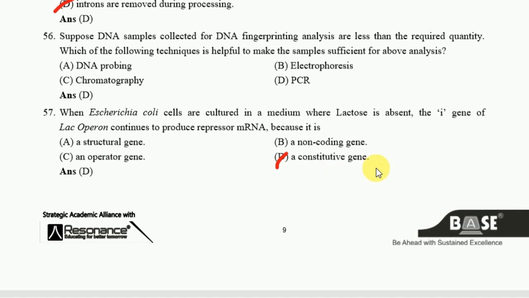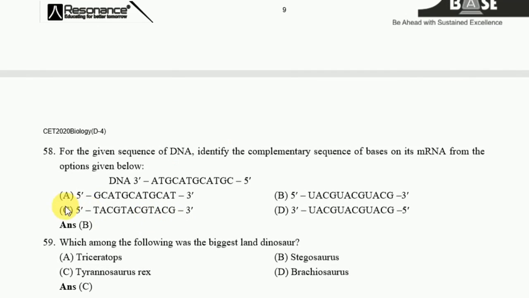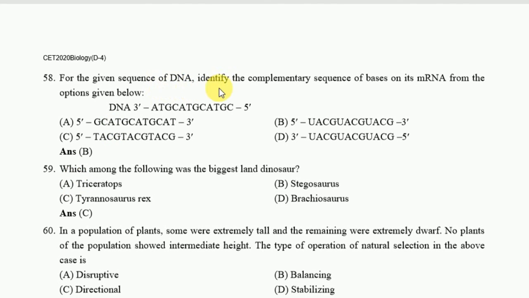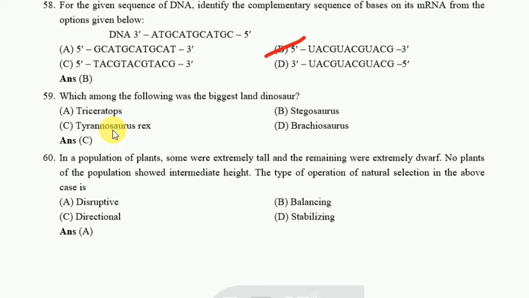Next one, for the given sequence of DNA, identify the complementary sequence of bases of its messenger RNA from the options given below. For this question, the correct answer is B. Okay. That is this one. Next, which among the following was the biggest land dinosaur? The correct answer is C. Okay.